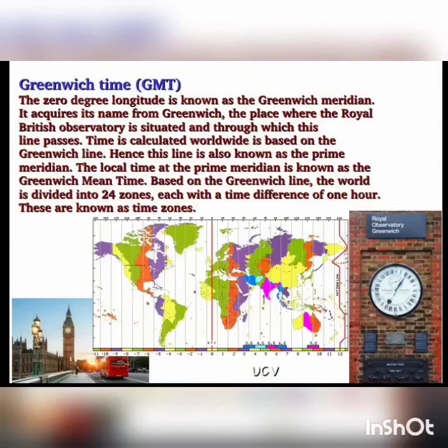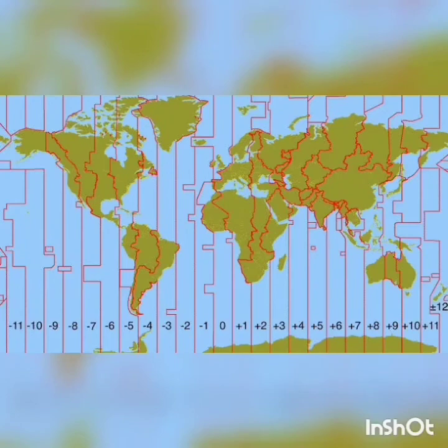Hence, this line is known as the prime meridian. The local time at the prime meridian is known as the Greenwich Mean Time. Based on the Greenwich meridian, the world is divided into 24 zones, each with a time difference of 1 hour. These are known as time zones.